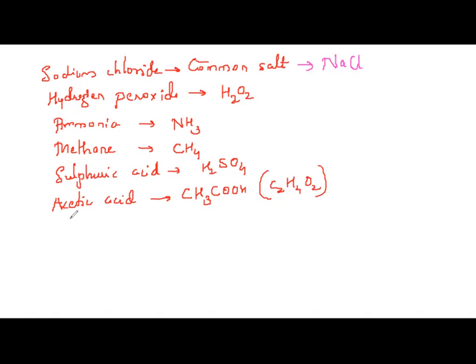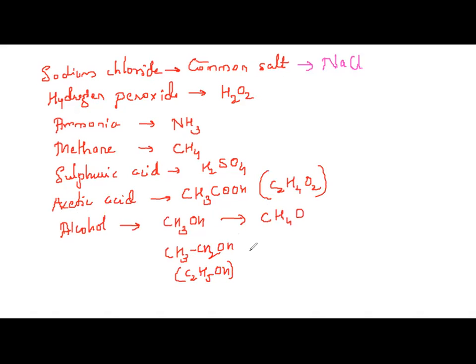Then we have alcohol, most commonly used. At least these you should be knowing. We write it as CH3OH. This is one type of alcohol. Then we have CH3CH2OH, which is also written as C2H5OH. So how will you write here? One atom of carbon, 4 atoms of hydrogen, 1 atom of oxygen. And for this, 2 atoms of carbon, 6 atoms of hydrogen, 1 atom of oxygen. Correct? These are some of the commonly used compounds, and I have written their chemical formulae.